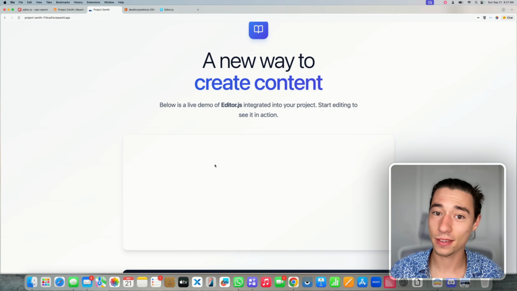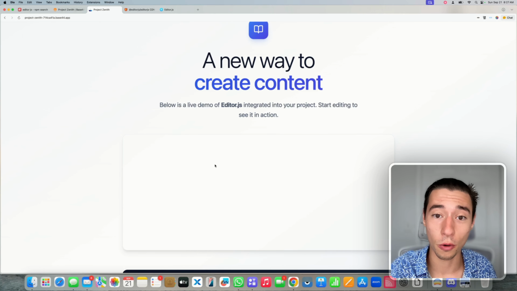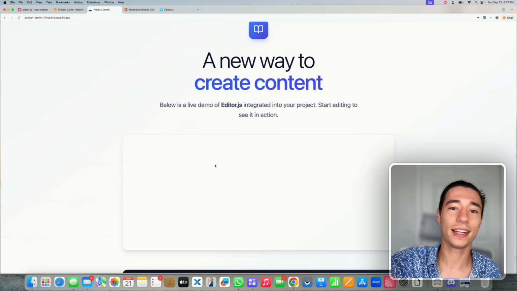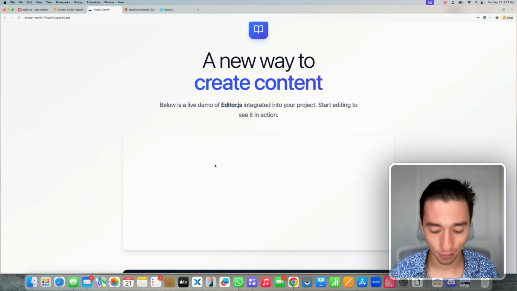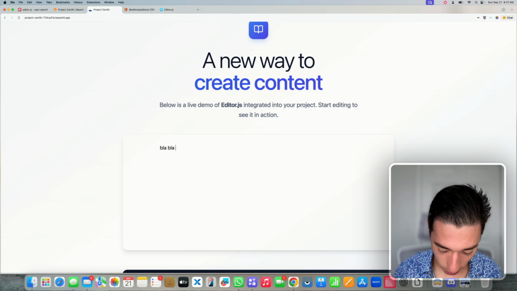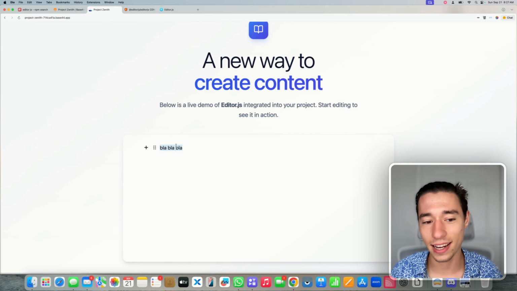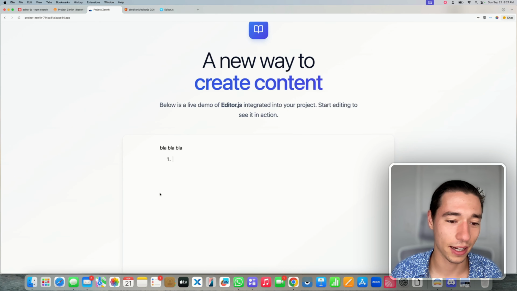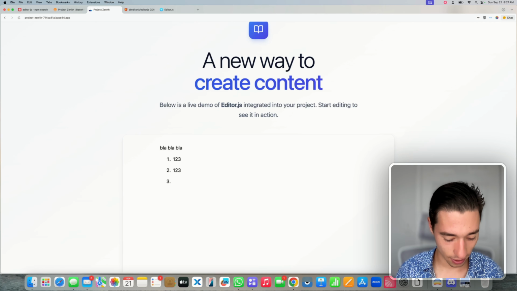So you don't have to get the NPM package bundled in there because that is something that Base44 won't do. It's a limitation. You can actually accomplish the same thing by bundling it in through the old CDN way of doing things. So I can just do blah, blah, blah. I can click on here and it doesn't have the tooltip. Okay, that's probably a setting we want to add to it. You can prompt that. But now, as you can see, we can make it a list, and then we can do 1, 2, 3, 1, 2, 3, 1, 2, 3.